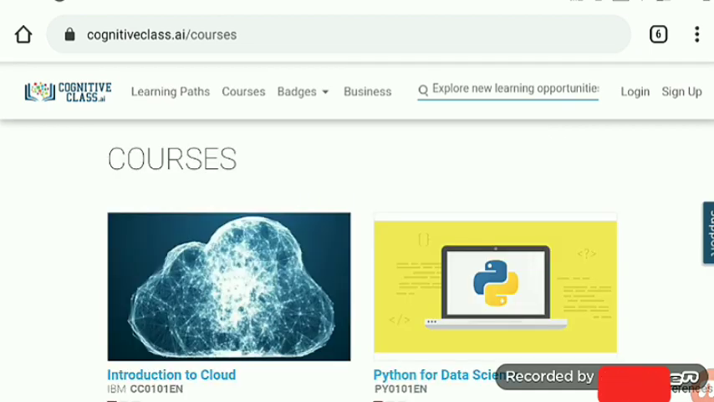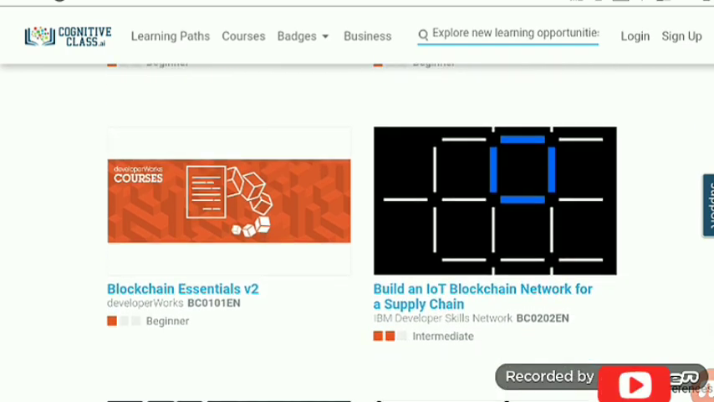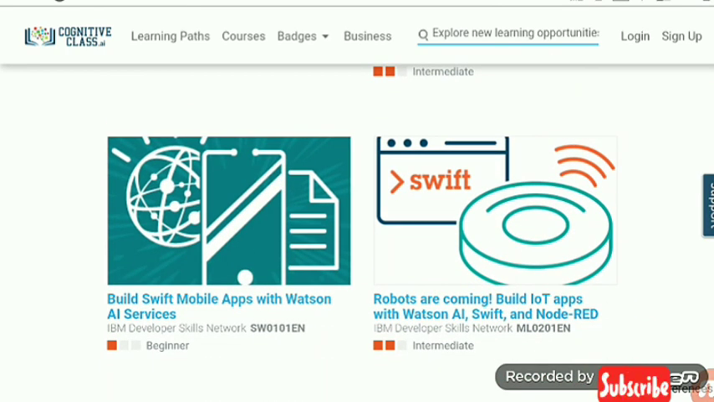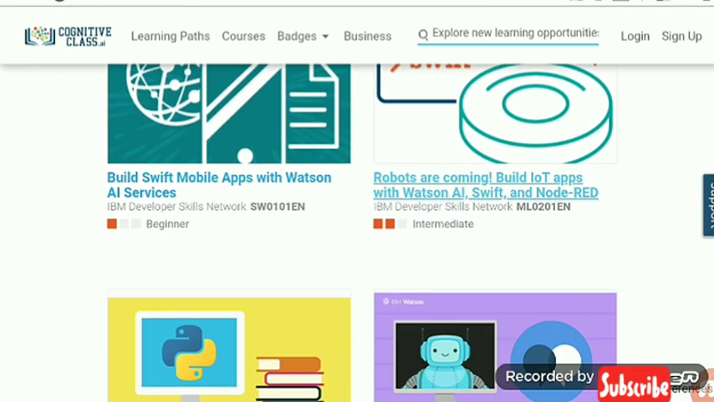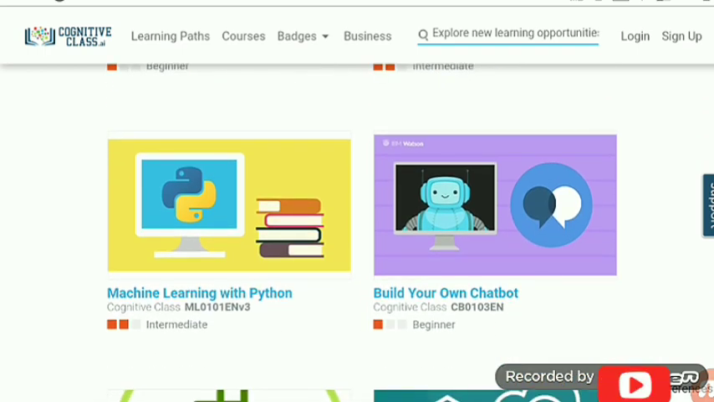Here is the first course, Introduction to Cloud, Python for Data Science. As you know, in data science there are two main languages, that is R and Python, so you can choose one of them for data science if you are interested in that.